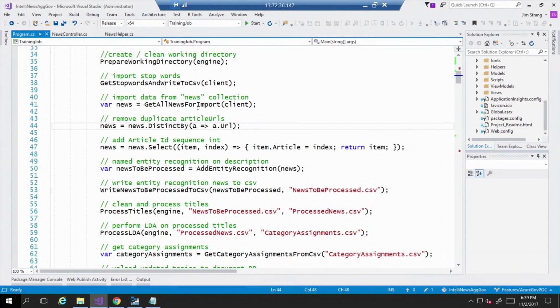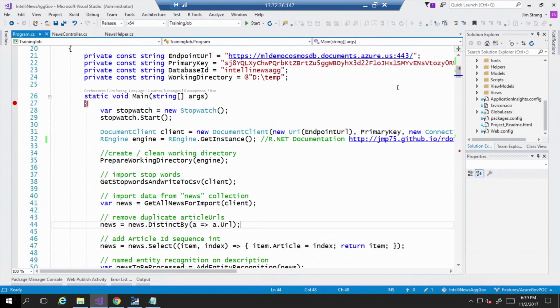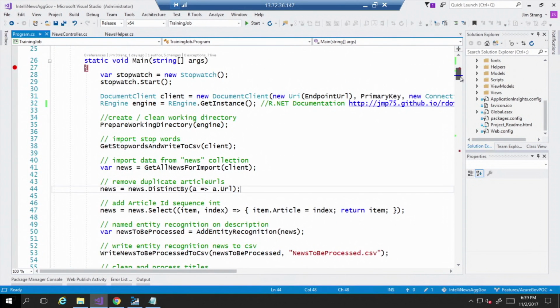Okay. Absolutely. This is the part that, Steve, I want to talk about for a moment. Remember we talked about how this machine learning server gives us the way to call the R package and the Python package.